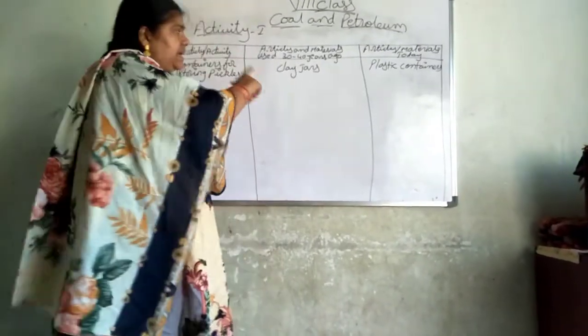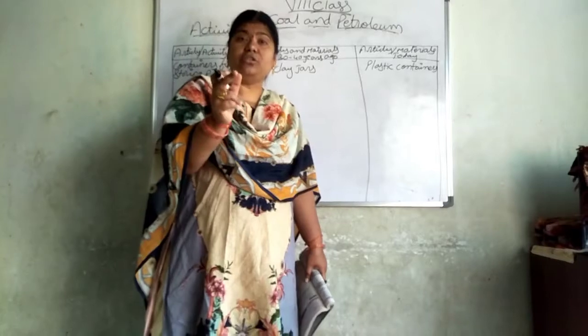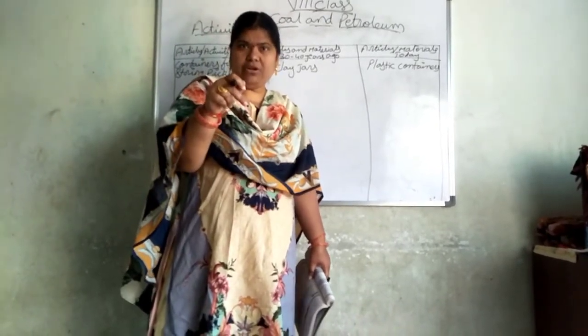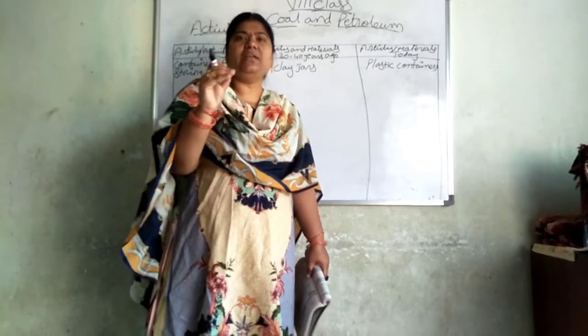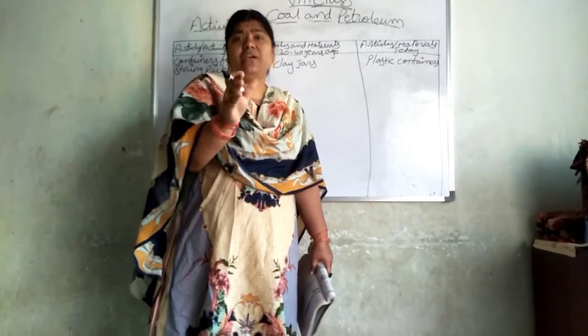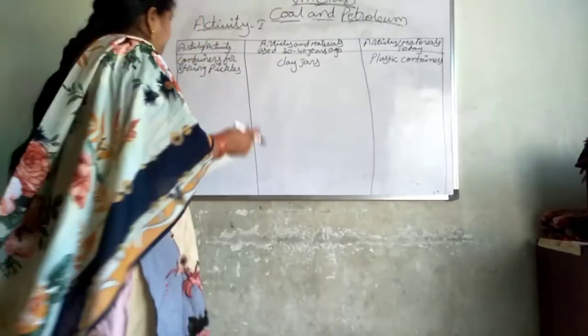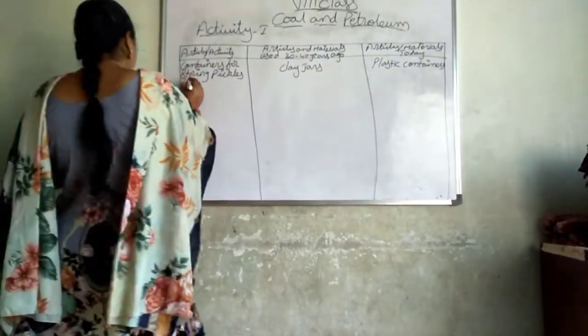In this clay jar, even for 1 year the pickle will look like we kept it today. In a plastic container, within 1 month you can see that it is wasted, or we will not be interested to take that particular pickle.